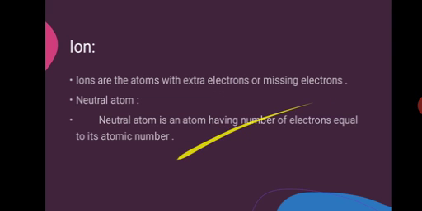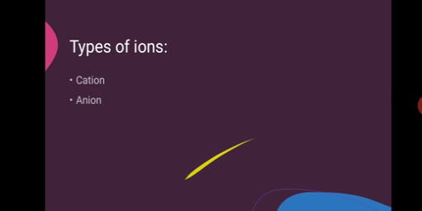Now the next thing is ion. What is an ion? Ions are atoms with an extra electron or a missing electron. They are giving some electrons to someone else or they have extra electrons, right? So there is one neutral atom. A neutral atom is an atom having a number of electrons equal to its atomic number, meaning the number of electrons will be equal to its number of protons. Atomic number is the number of protons. If oxygen has 8 protons, then it will also have 8 electrons, right? Got it?